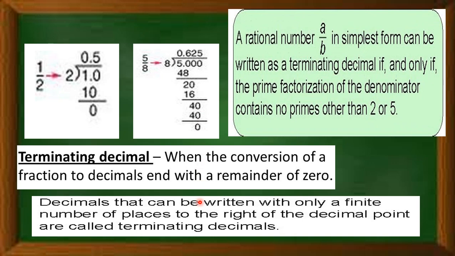So whether the given fraction represents a terminating or non-terminating decimal depends on the denominator: if its prime factorization has no primes other than 2 or 5, it is a terminating decimal.